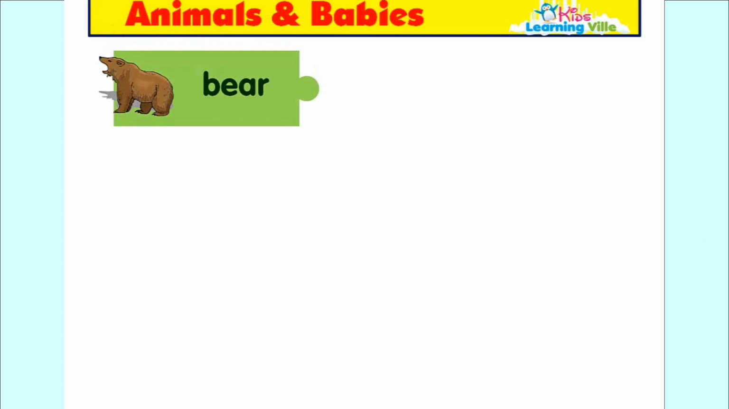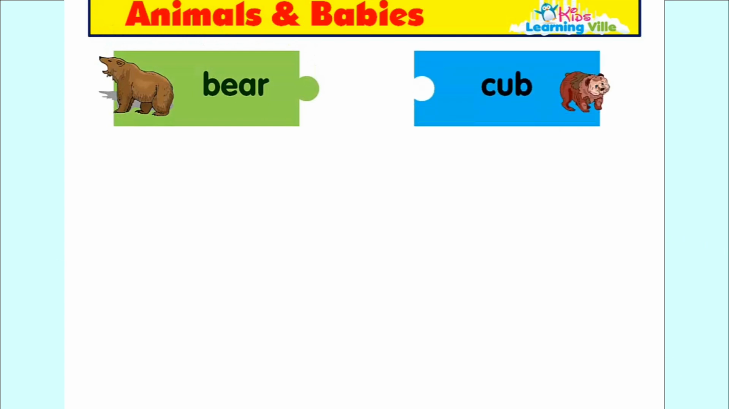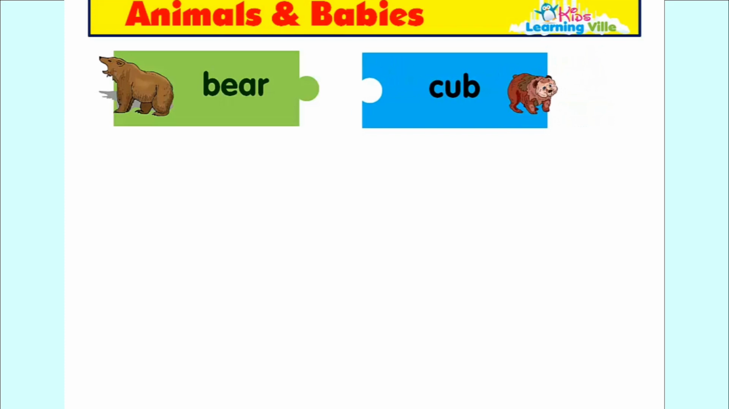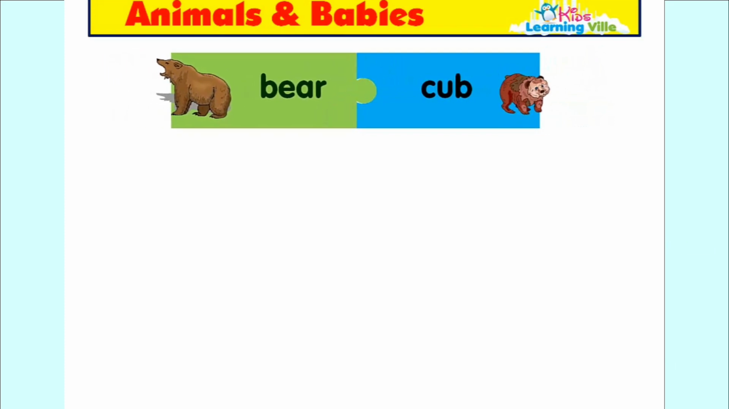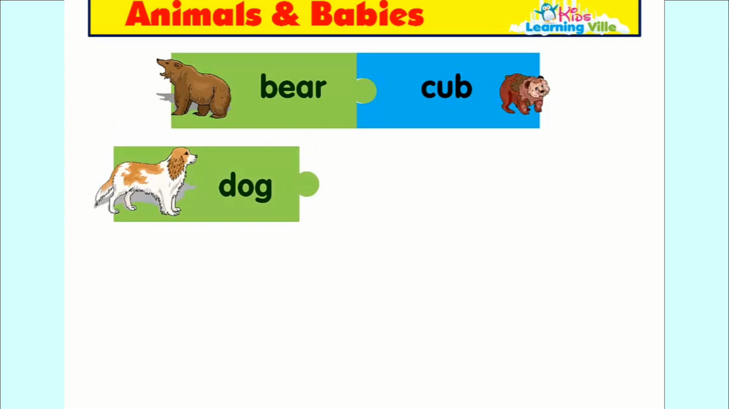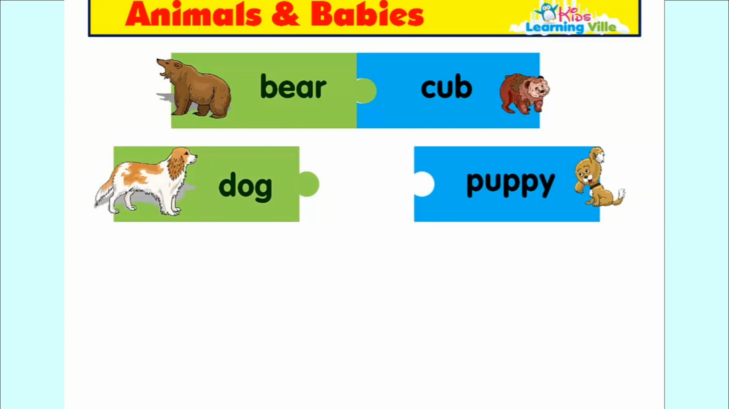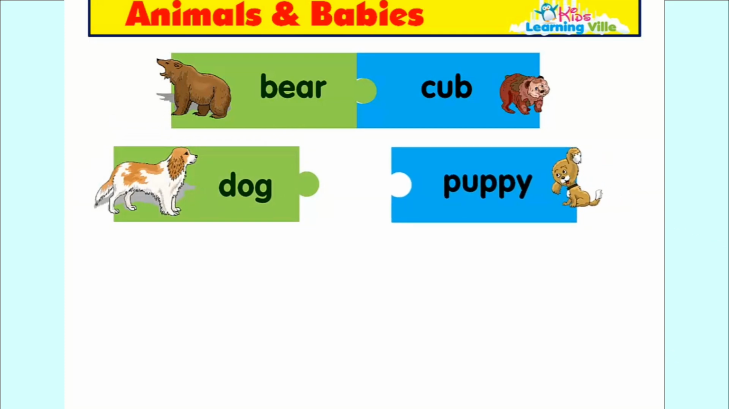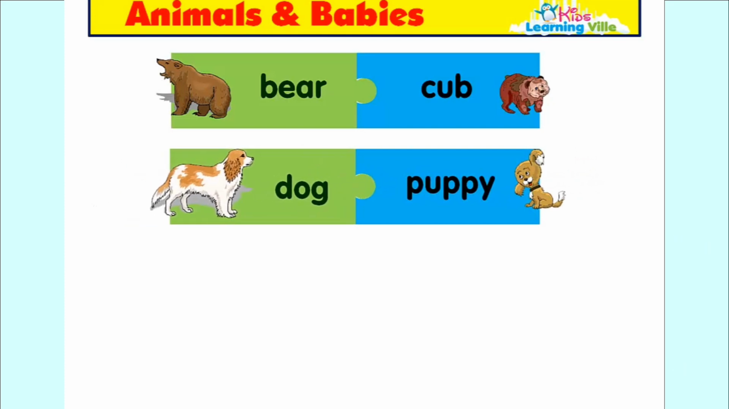A bear has a baby cub. The baby bear is called a cub. Dog, puppy. The baby of a dog is called a puppy.